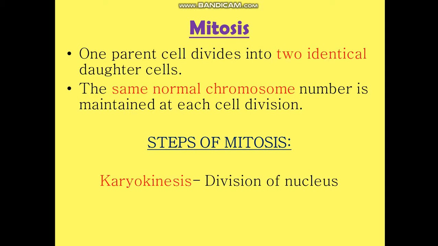So the nucleus needs to divide first, and the first step of mitosis is this only, the division of nucleus. The process of division of nucleus is called karyokinesis. Karyo comes from karyon, which means nucleus. Kinesis, division. Karyokinesis, that means division of nucleus, is the first step of mitosis.